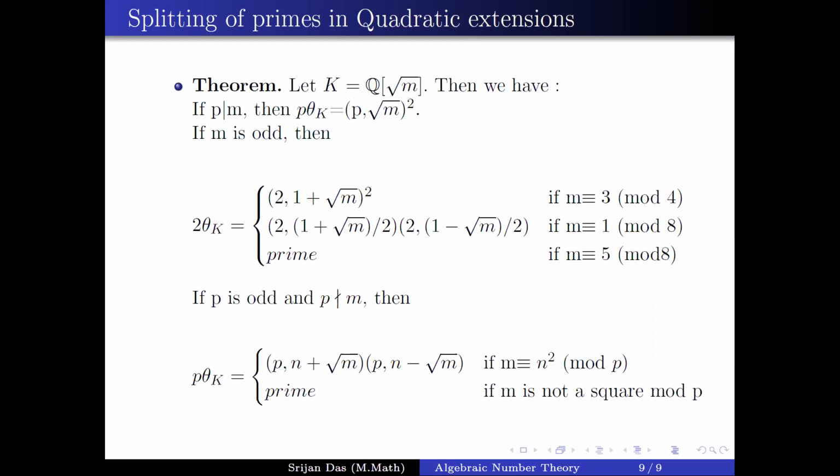And I don't really know how to show it if m is congruent to 5 mod 8, how this 2 stays prime. That I have to check. So yeah, that's it, more or less. You first calculate the discriminant, you see whether p divides the discriminant, then you get whether it is ramified or not, you guess some prime ideal, and then just do it.